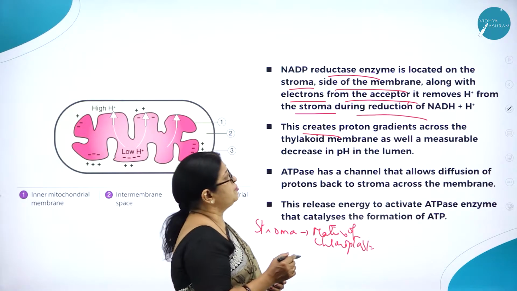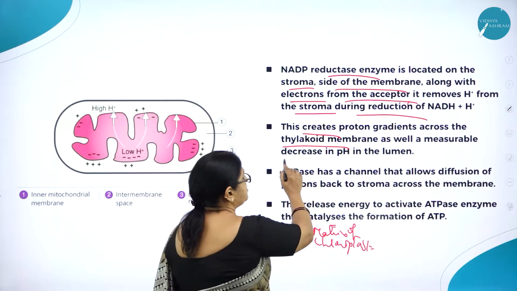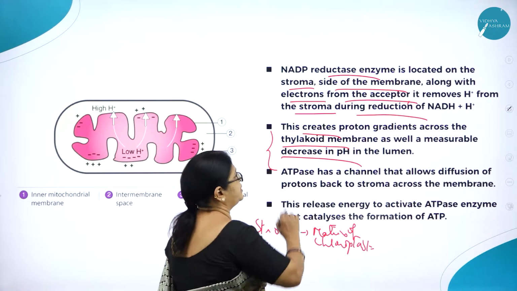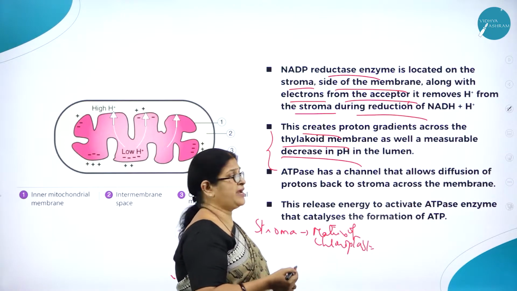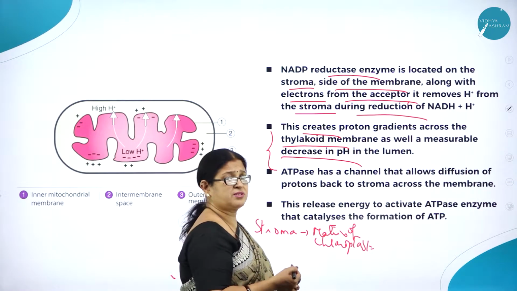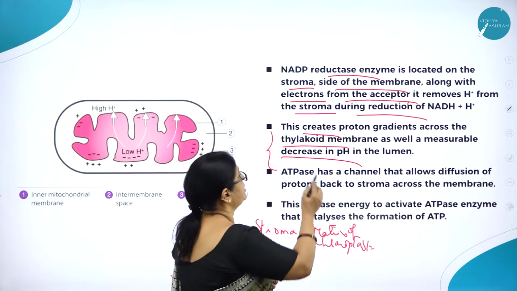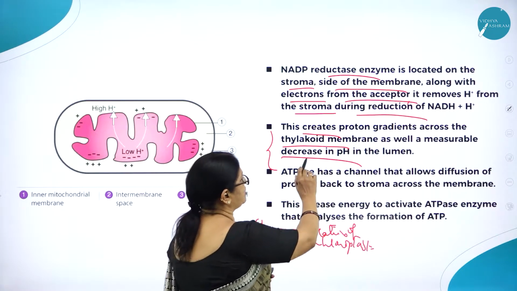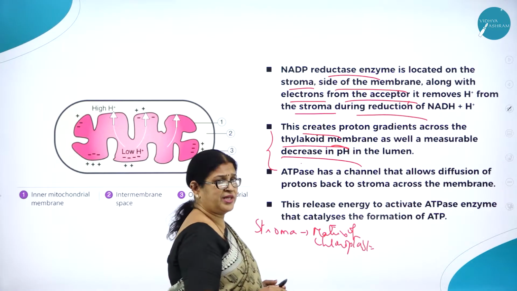This creates a proton gradient across the thylakoid membrane as well as a measurable decrease in pH in the lumen. So the chemiosmotic hypothesis explains the synthesis of ATP against a concentration gradient across a membrane.